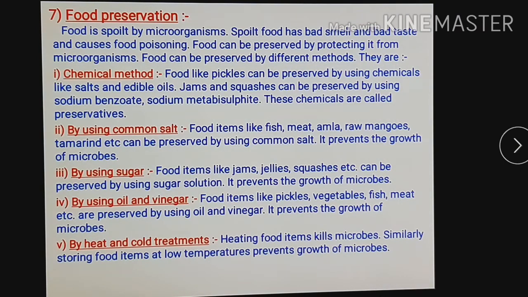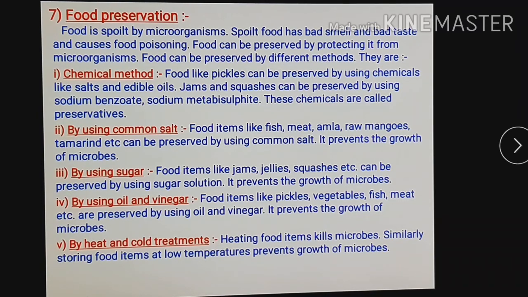Now it is the most important point. Food is spoiled by microorganisms, and spoiled food has a bad smell, bad taste, and causes food poisoning. We know that. If we keep any food item, any vegetable or any wet food item for many days, it starts spoiling, and when it starts spoiling, it gives a very bad smell and very bad taste, and it causes food poisoning.